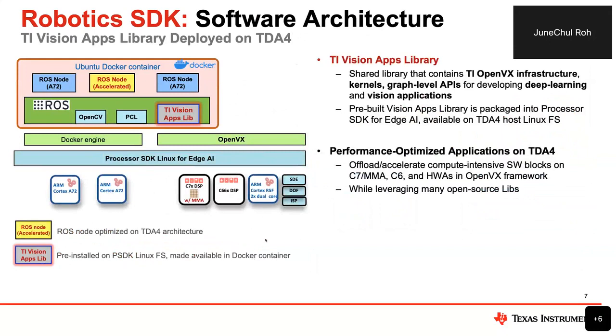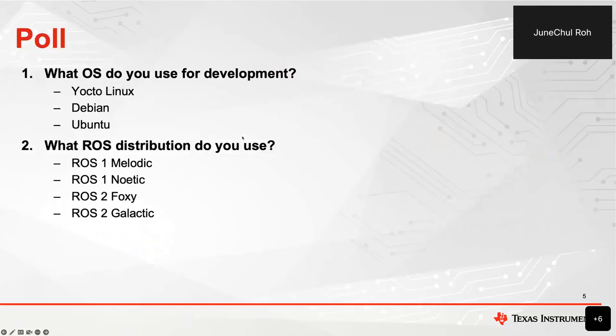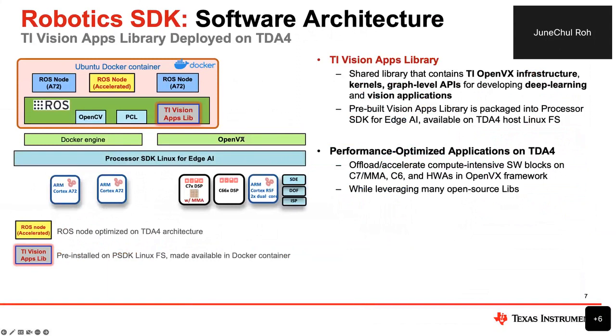So here in a similar diagram, you can see the TI Vision App library is already deployed on the Processor SDK Linux for Edge AI. It's available on the SD card for the TDA4 device.